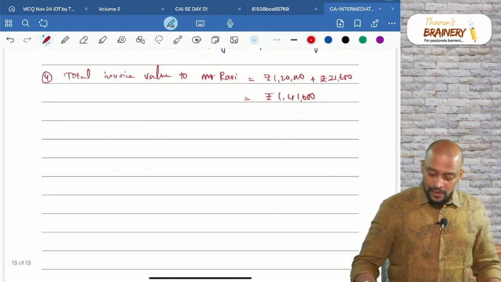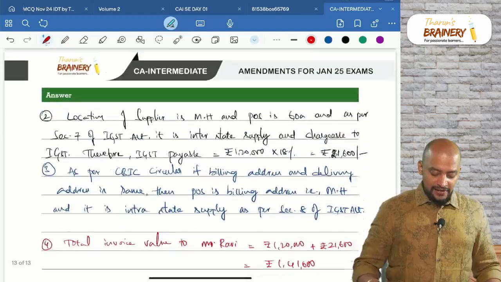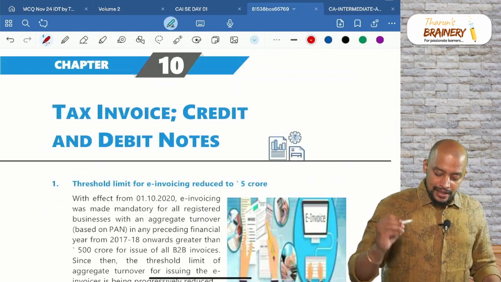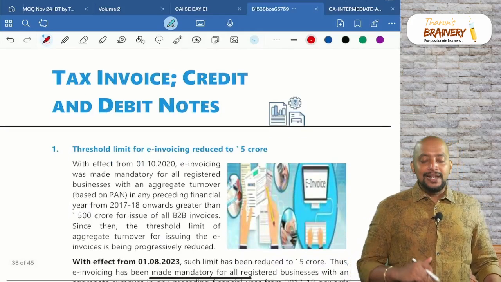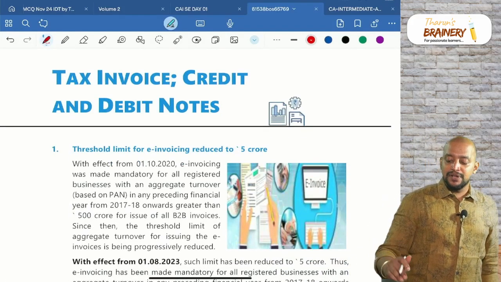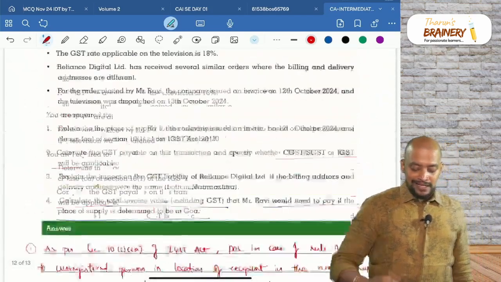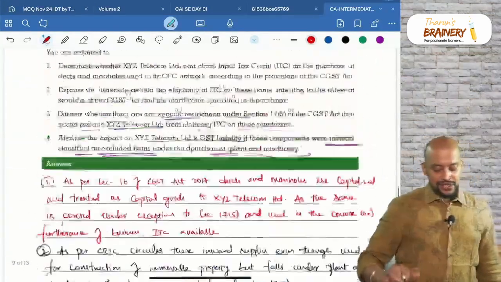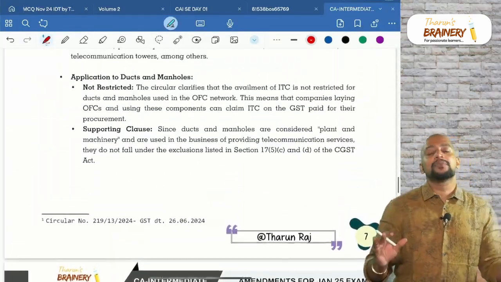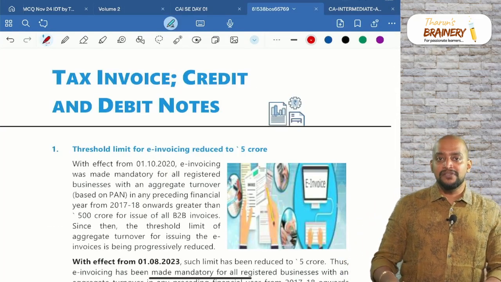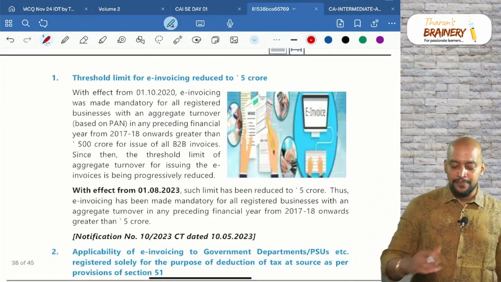So this is the only circular that we have on place of supply, only amendment in place of supply. Then next, tax invoice. With this actually Jan amendments over. These are the only Jan amendments. Hardly, if you see, 12 pages including the questions we have completed. These are the only amendments for Jan. Now we have some more amendments, so that we will see, which was based on September exam.